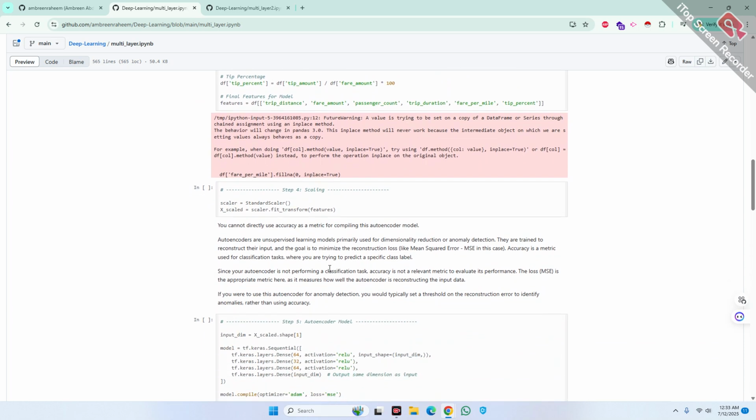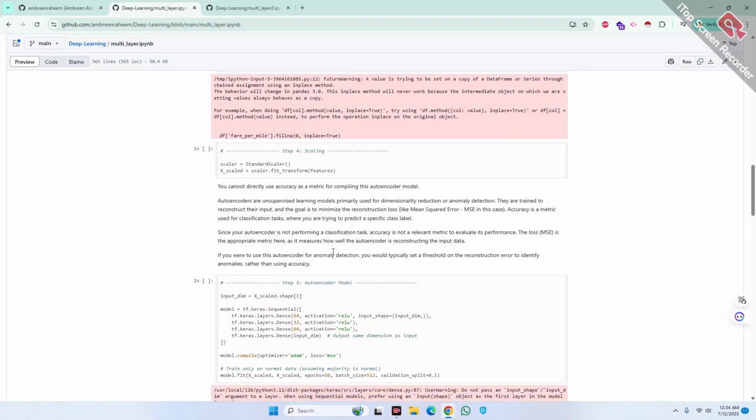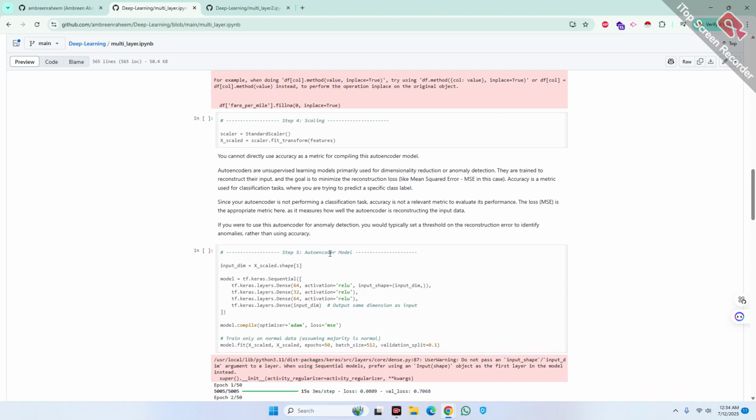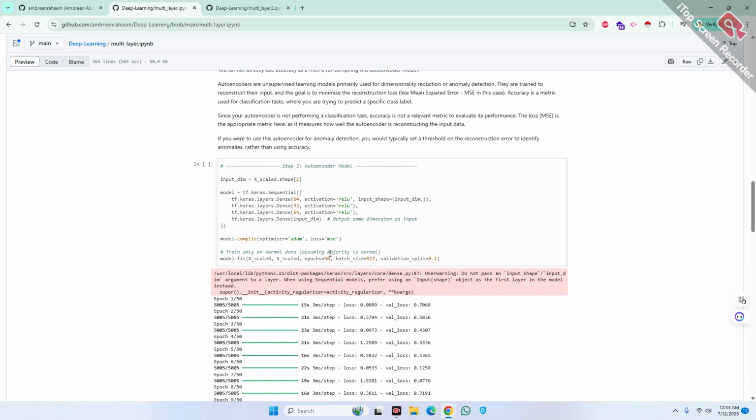After that I did some scaling, because standard scaler is very important for the features. Here I scaled the features using standard scaler to ensure all variables are on the same scale, which is important for neural network training. Now I'm going to train my model.